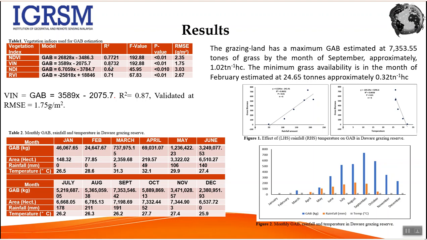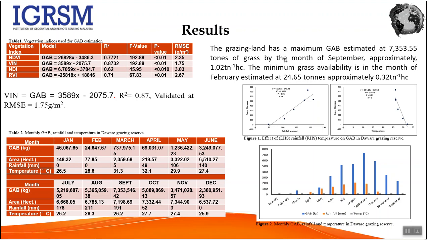This was therefore selected and validated with the deduction dataset, and the root mean square error between the model biomass and the deduction data is 1.75 grams per meter square. Therefore, this model was selected to compute the grass above ground biomass from January to December, that is monthly, of the entire grazing land.